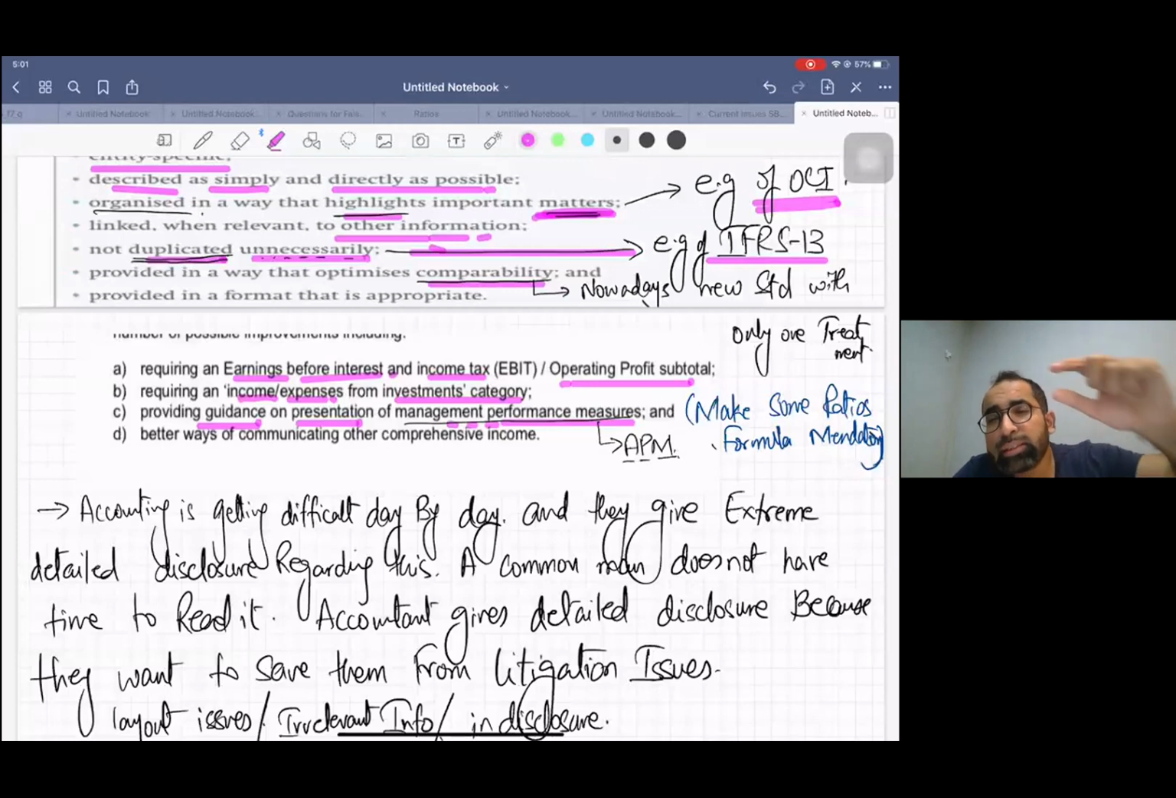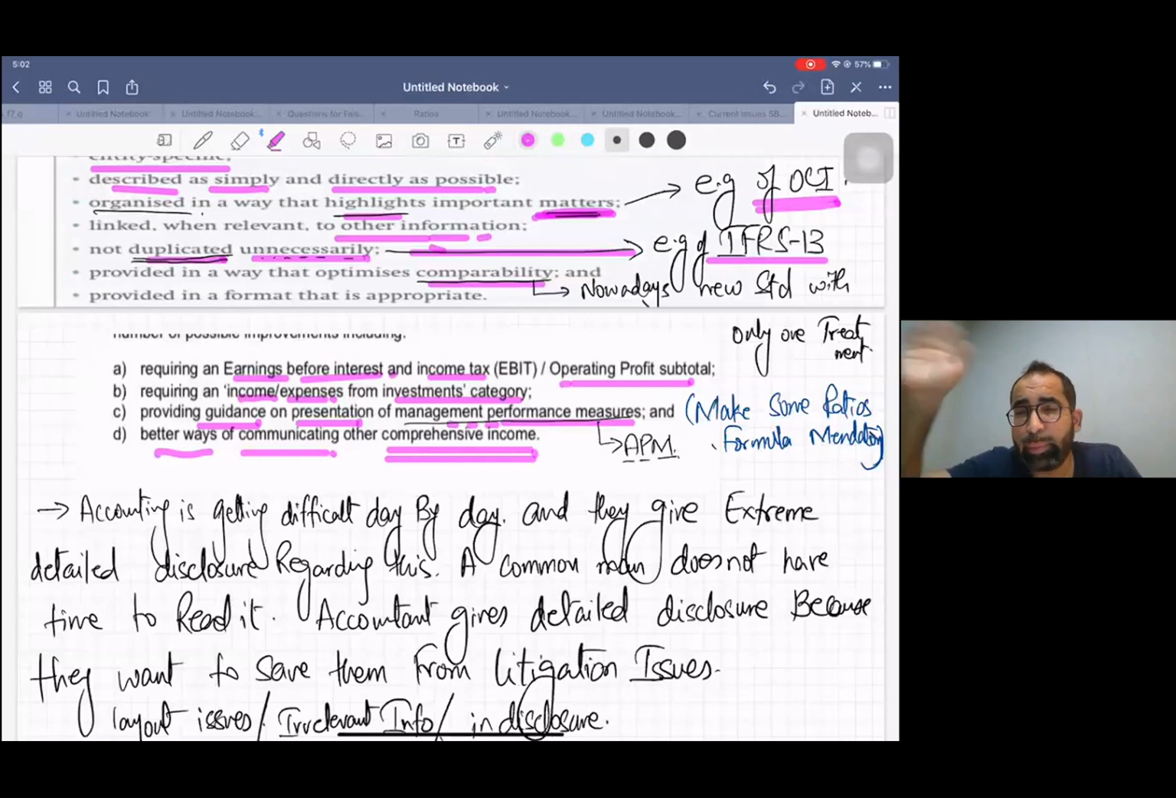Because some OCI items are reclassified to PNL in future, and some OCI items are not reclassified in future to PNL. Like, giving you an example, foreign exchange gains and losses of a foreign operation or foreign subsidiary are recorded in OCI now. In future, when you dispose of that subsidiary, they are transferred to PNL, right?